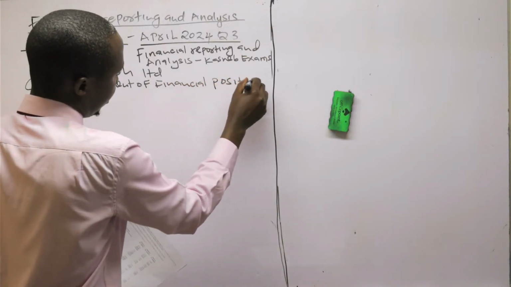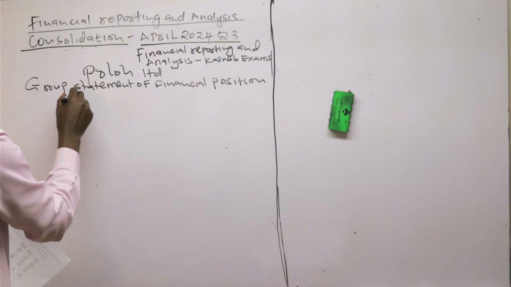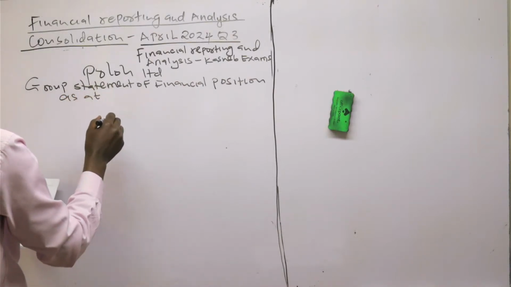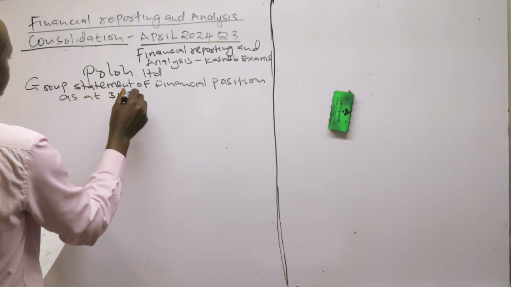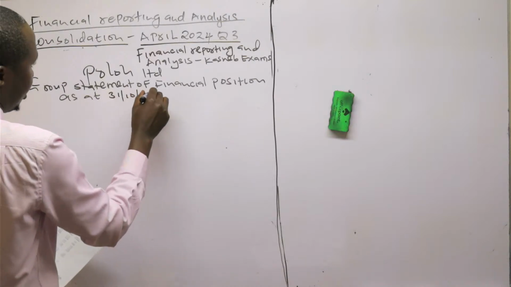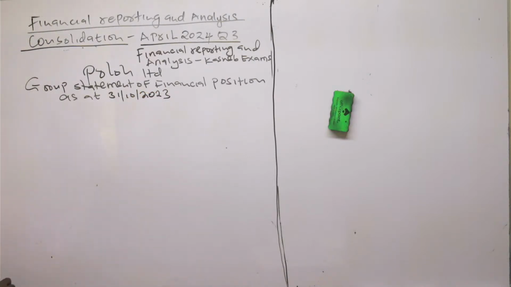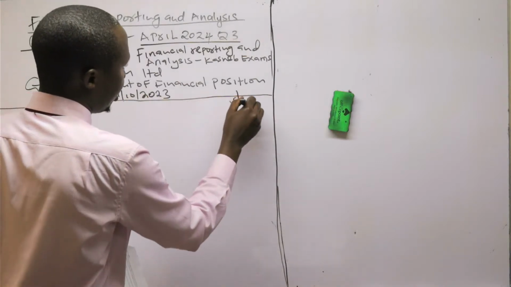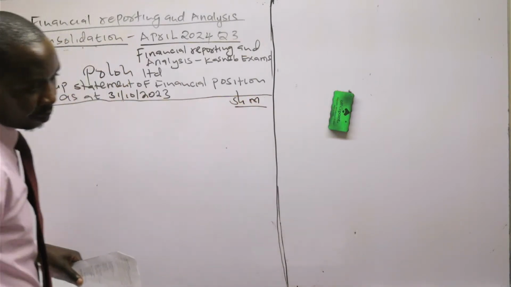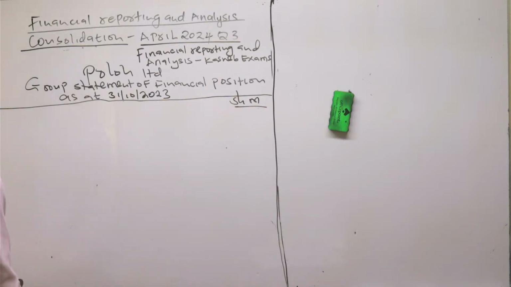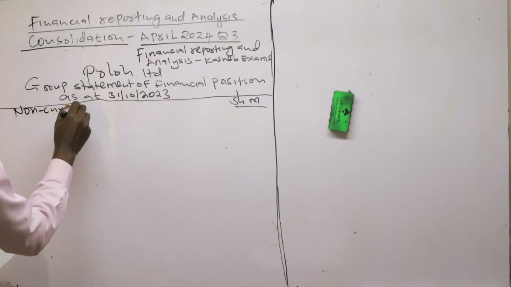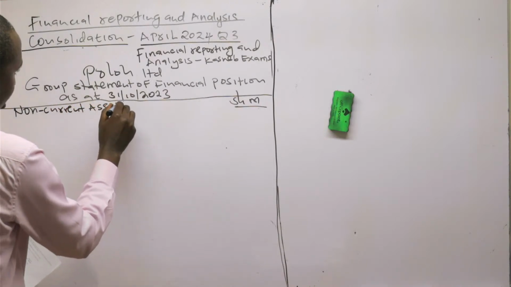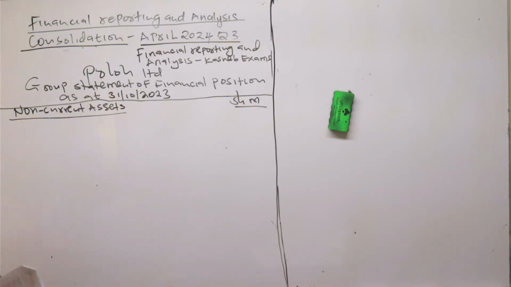Group statement of financial position as at 31st October 2023. Here we say shillings in million. When doing this, we start with non-current assets, the non-current assets.